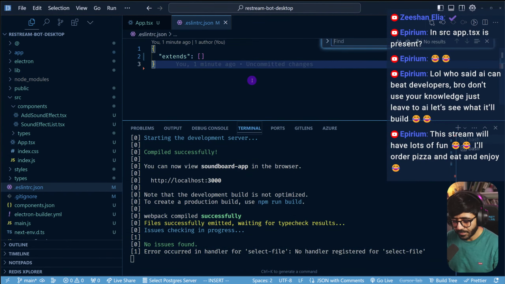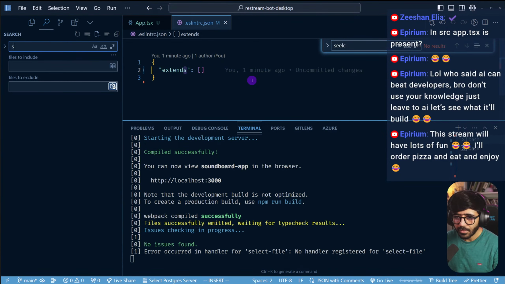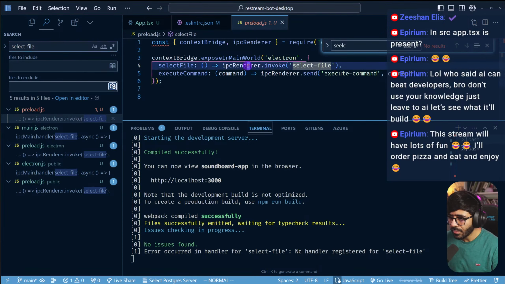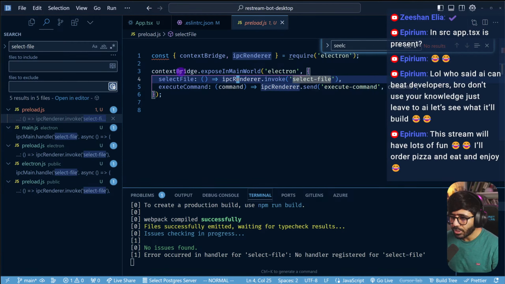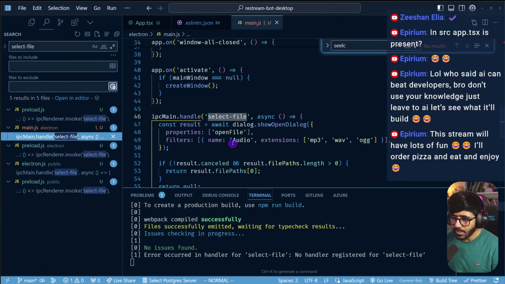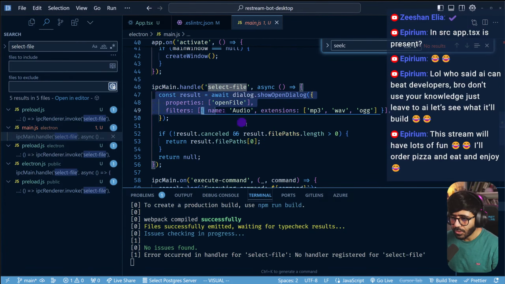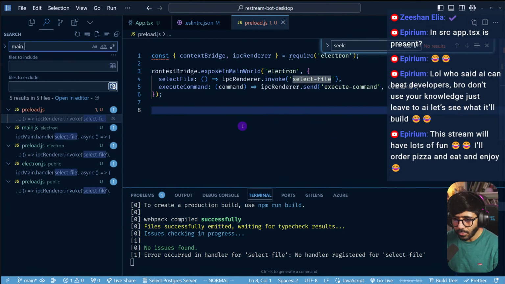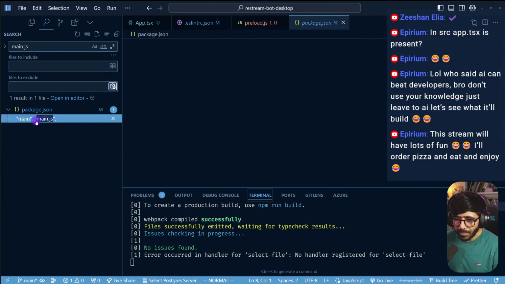What? Select file. What do you mean? IPC renderer invoke. So here it's actually going through the bridge to say invoke this select file thingy. Main.js has the handler right here, which should resolve this, right? But that means that my main.js is not used anywhere at all. Is that what you mean? So the main is main.js.